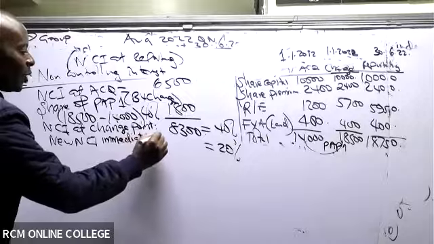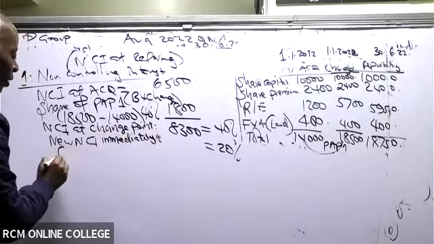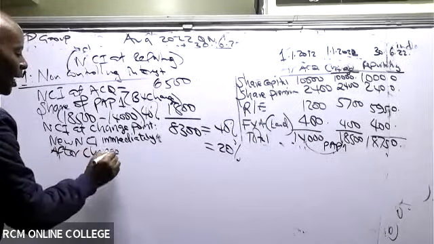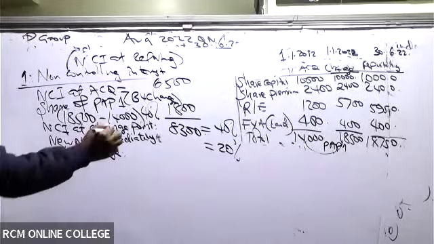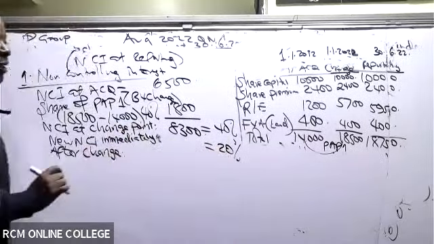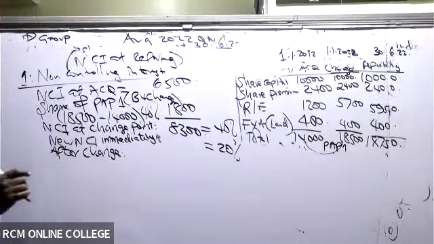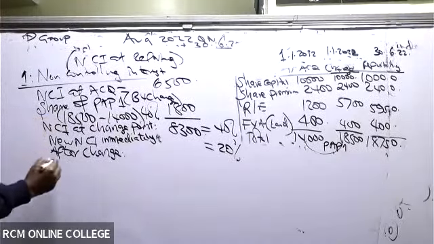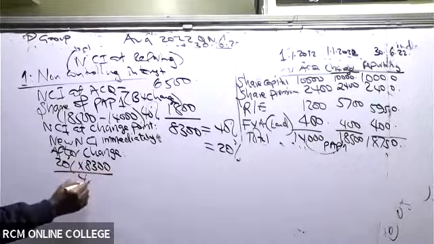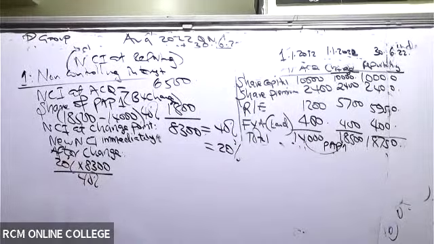Remember that this 8,300 was 40%. What about 20%? So here you have to do your cross multiplication. It will be 20% times 8,300 divided by 40%.